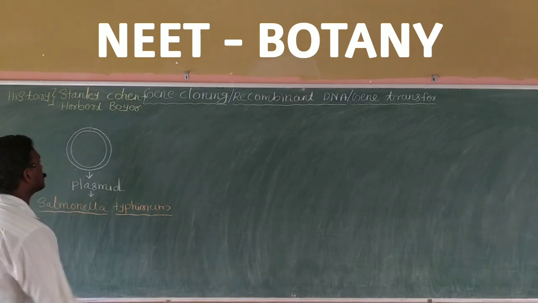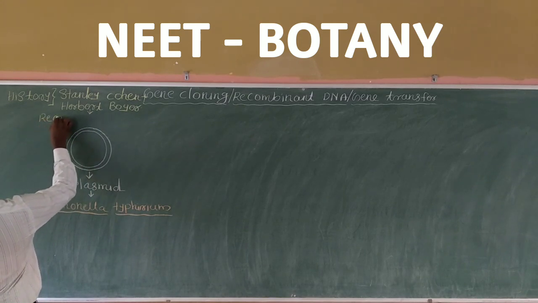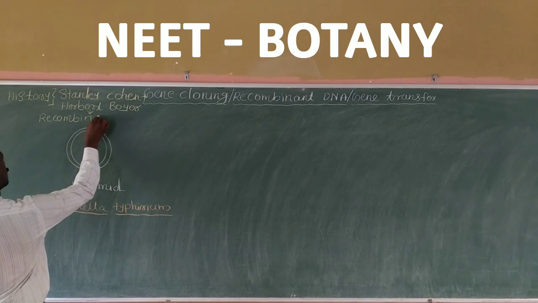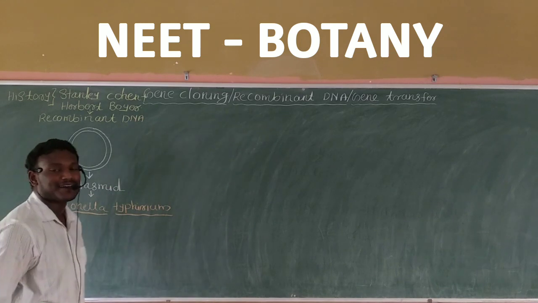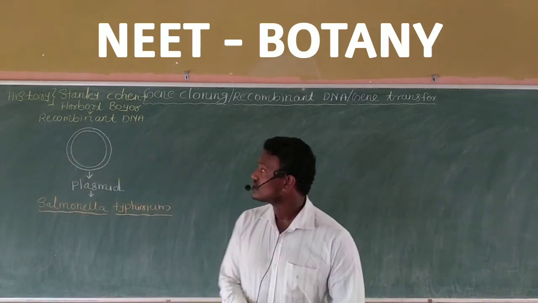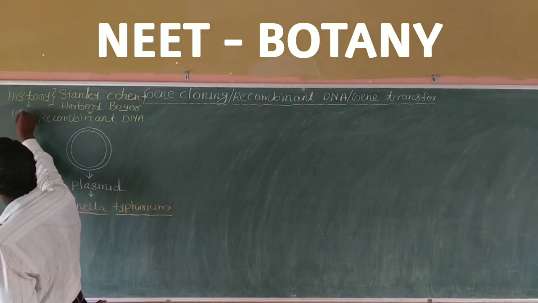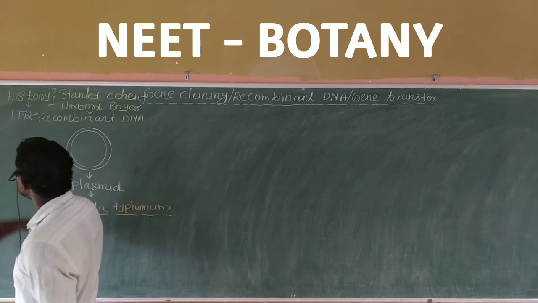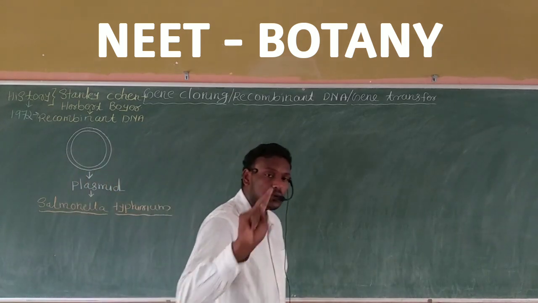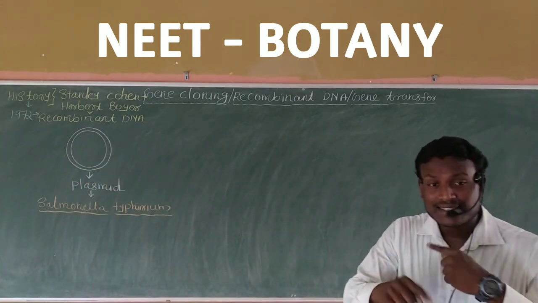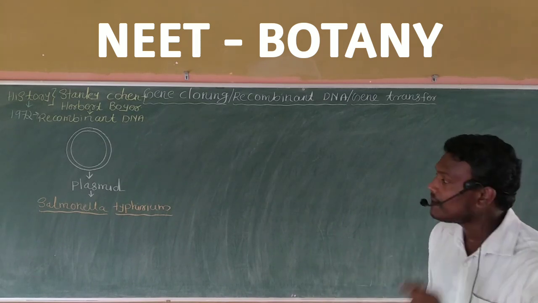They were the first persons who made recombinant DNA, Herbert Boyer and Stanley Cohen. That is also very important. As we look at the history, 1972 is the year. In 1972, two persons, Herbert Boyer and Stanley Cohen, made a recombinant DNA in a bacterium.